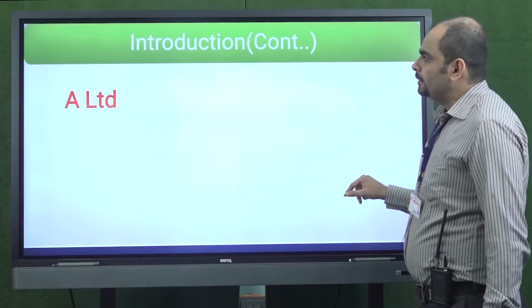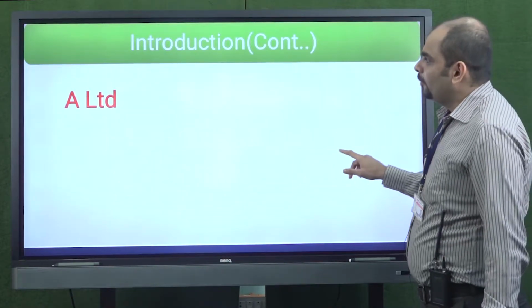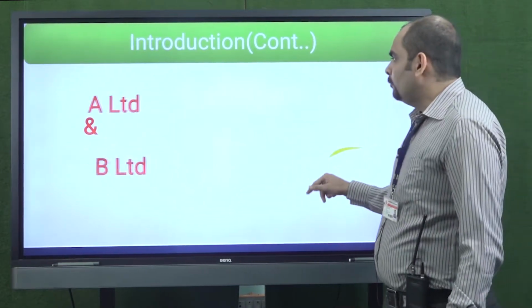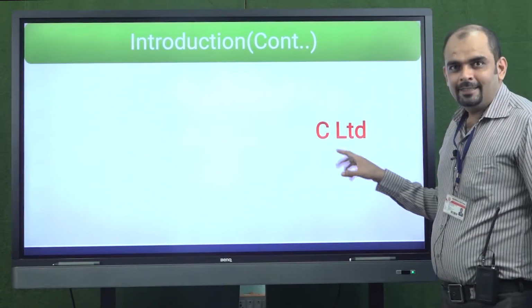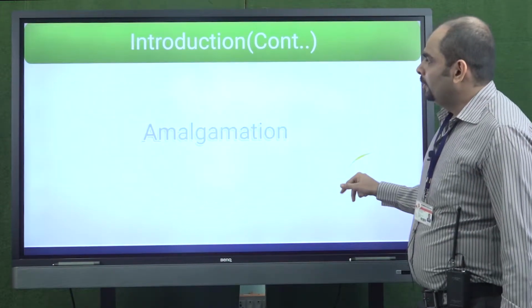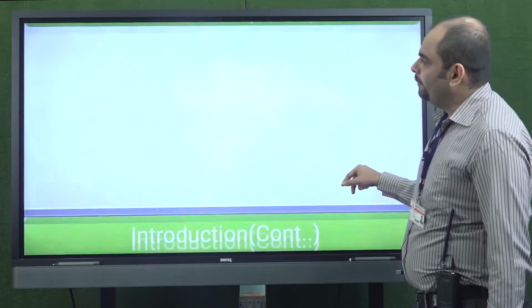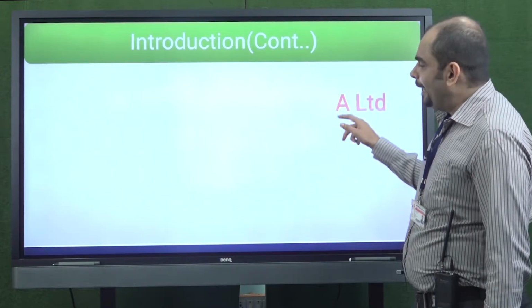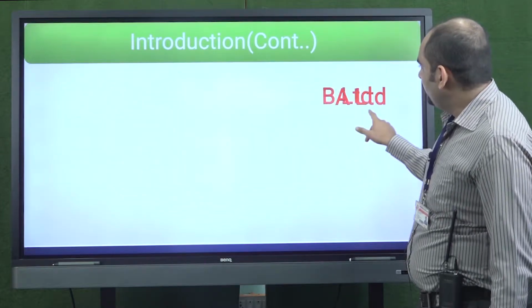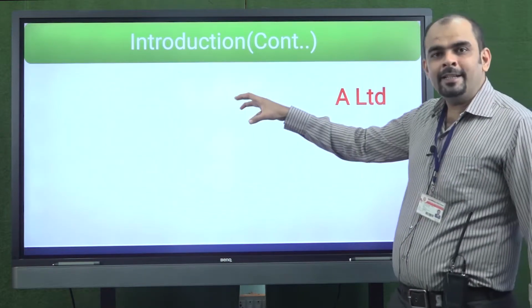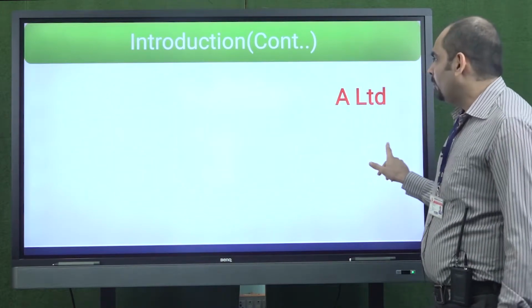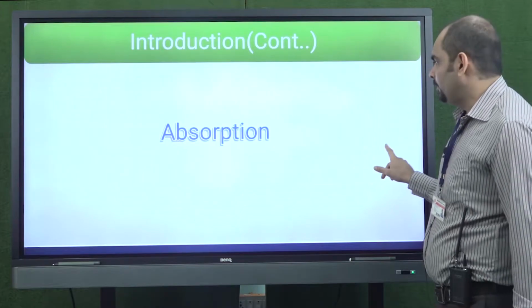Let us now see some examples. When A and B Limited come together to form C Limited, this way amalgamation is carried out. The other type is when B Limited is absorbed in A Limited; absorption can also be called amalgamation. It's a part of amalgamation.